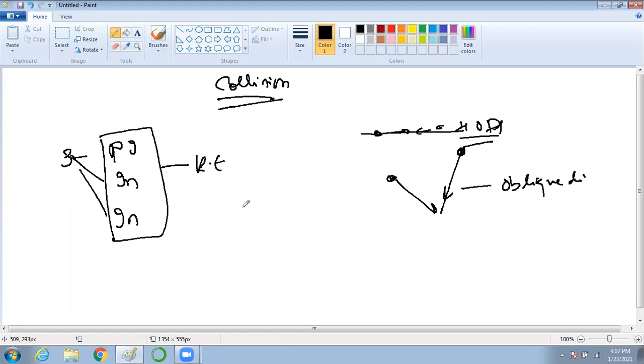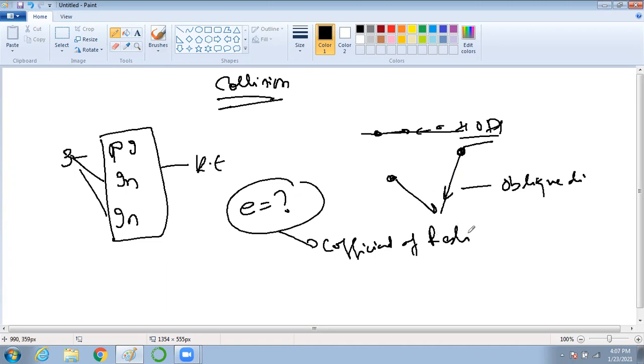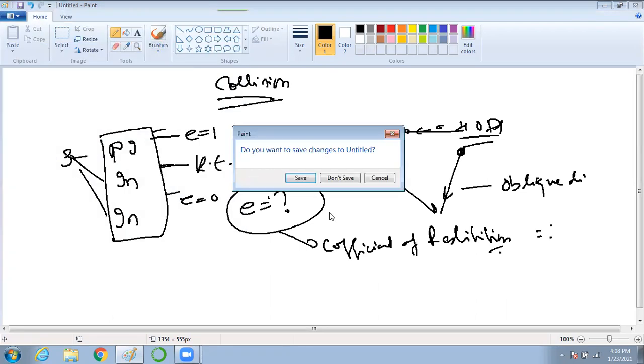I also taught what is E and how E is calculated. What is E? Do you know what is E? Yes, sir. Coefficient of restitution. And how it is calculated, and what is the value for different types of collision. For this one E is 1, this one E is between 0 and 1, less than 1 but greater than 0. Here E will be 0. We will understand what it is. Clear?